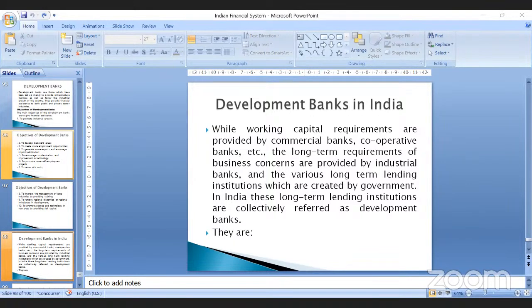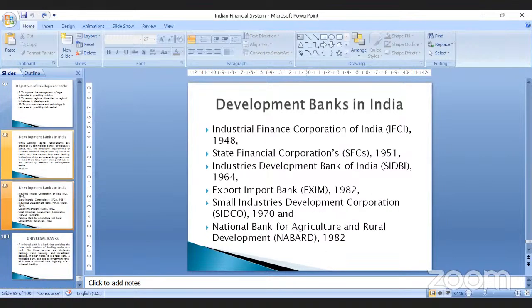So they have come up with developmental banks, or industrial banks, which provide various long-term lending options to institutions. We have a wide range of lending institutions. For example, IFCI, the Industrial Finance Corporation of India. Their main objective is to provide money and concentrate on the development of industries.